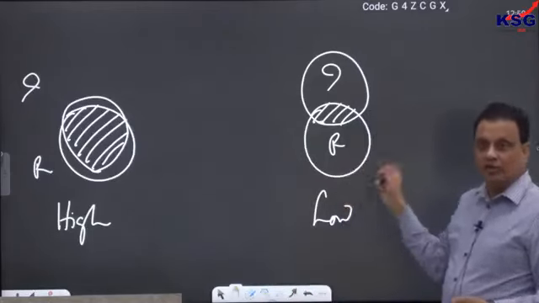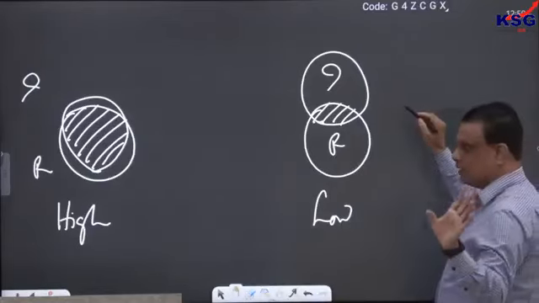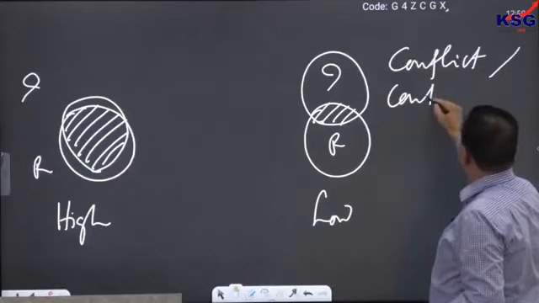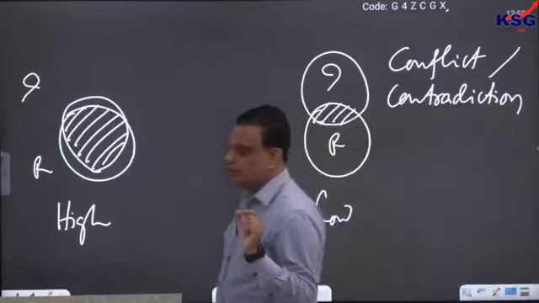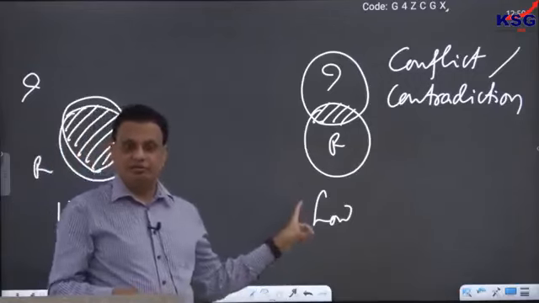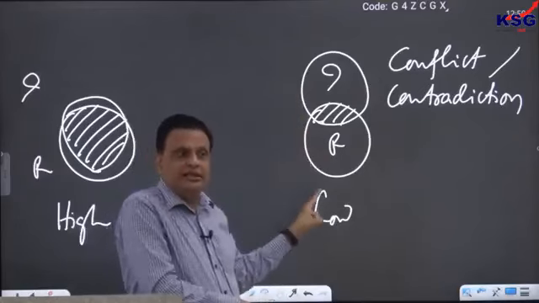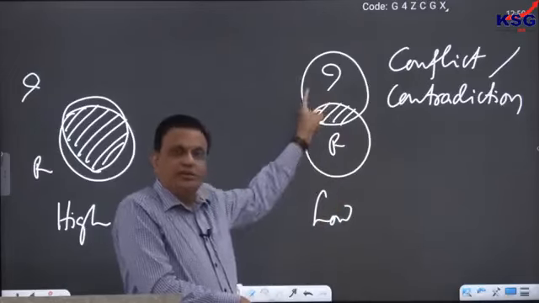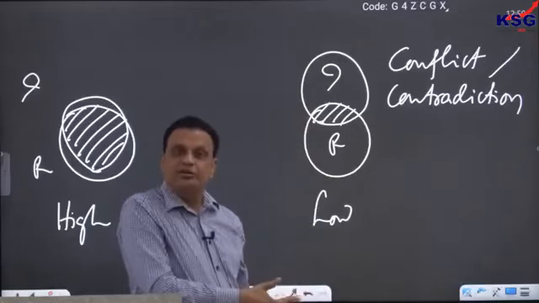So we will say that he is low in integrity, and such people who are low in integrity, as we will see throughout our course, have lots of internal conflict or contradiction. And this internal conflict and contradiction creates a lot of problems. There is something inside them which keeps on contradicting them all the time. Whenever he does something, something sitting in his own mind keeps on telling him, you are wrong, you are wrong. You are leading a bad life, you are a bad person.